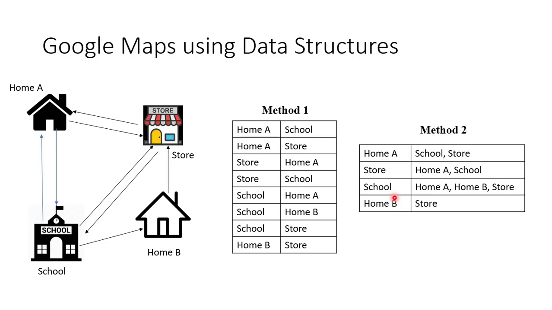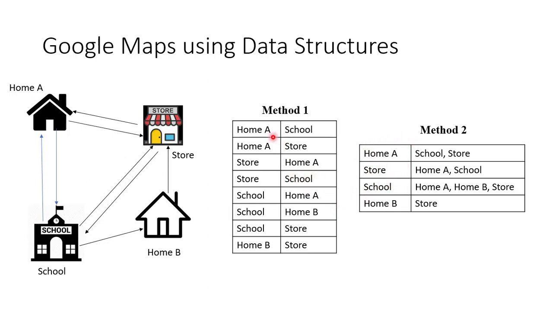When it comes to an algorithm, suppose I am searching for information like what are the nodes that are directly connected to store. When you search this table, it takes a lot of time. In the worst case, you need to traverse n minus 1 factorial number of times. In the worst case you only have n, at least n minus 1. This is the main advantage of this one.